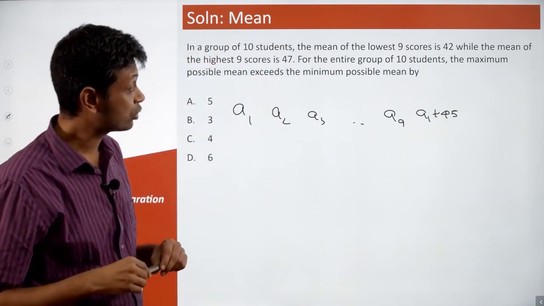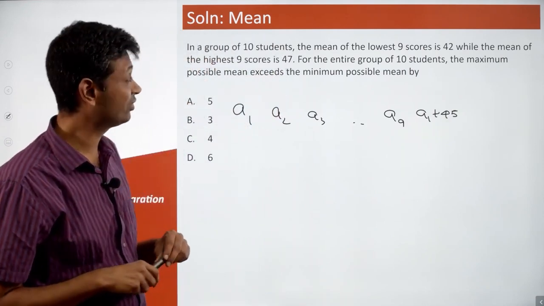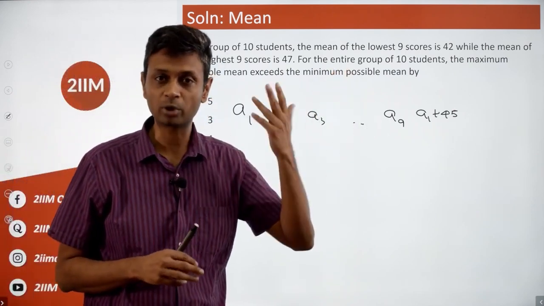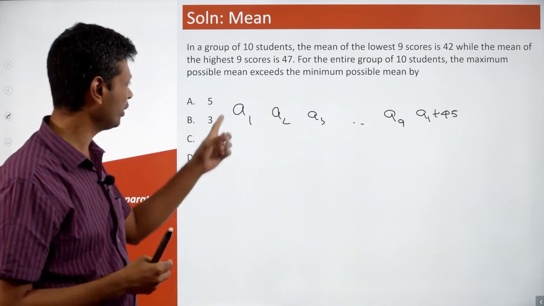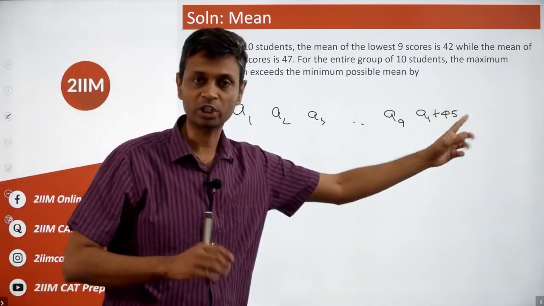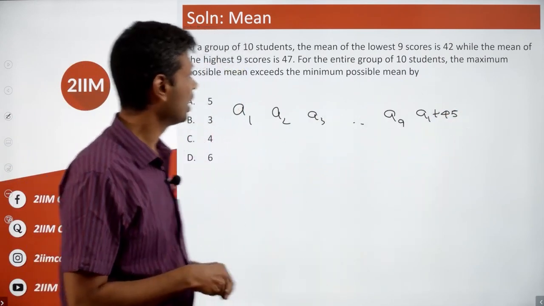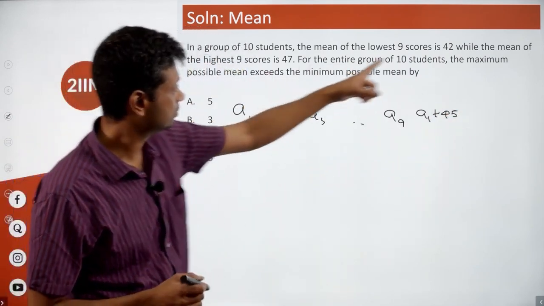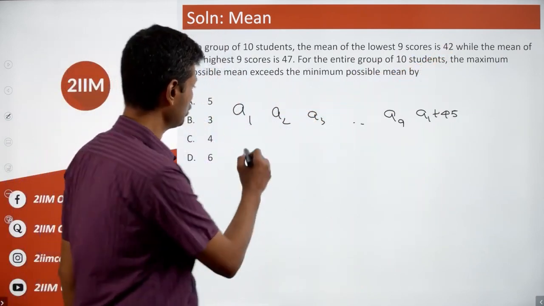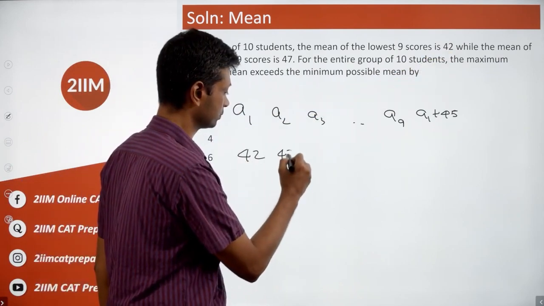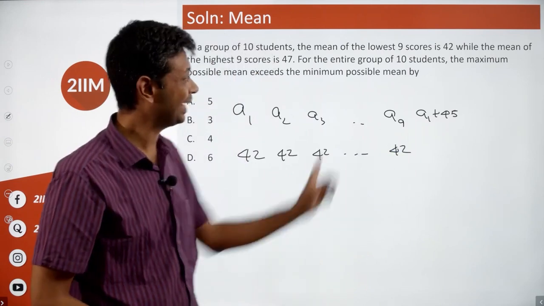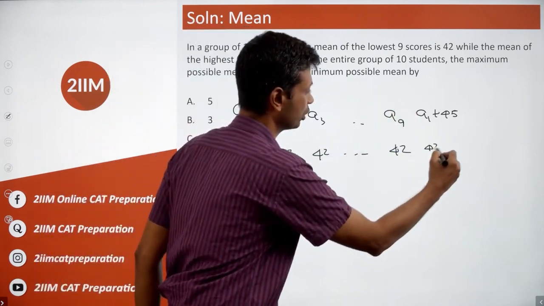For the entire group of 10 students, the maximum possible mean exceeds the minimum possible mean by. So we need to find the maximum possible mean, we need to find the minimum possible mean. Very simple idea. Going from A1, this is one number A1, this is A1 plus 45. And so quite simply you can say, I want the remaining mean, the lowest scores will be 42. So I can have one instance where each of these numbers is 42. And that number will be 42 plus 45.